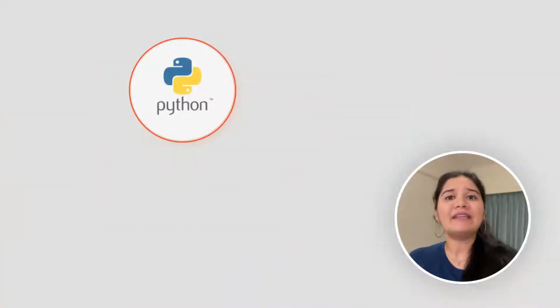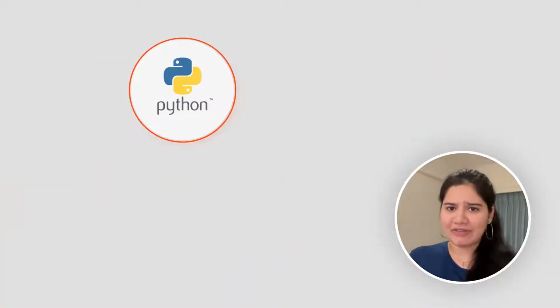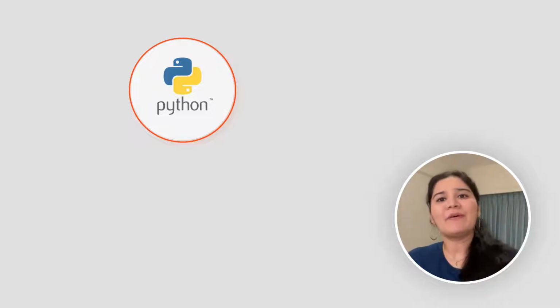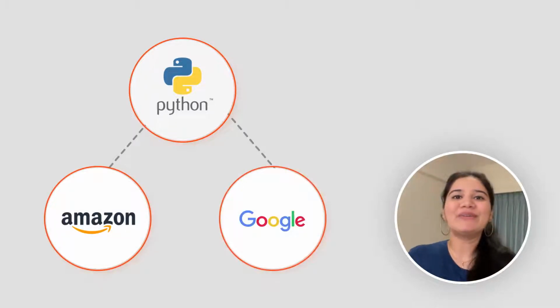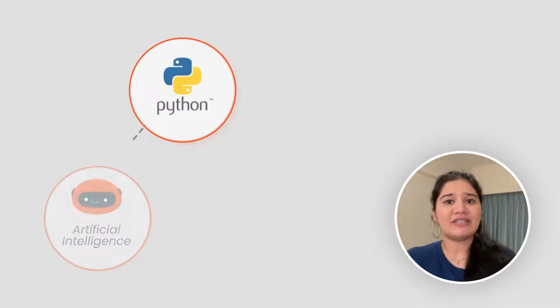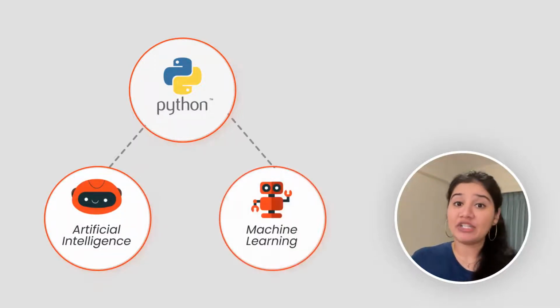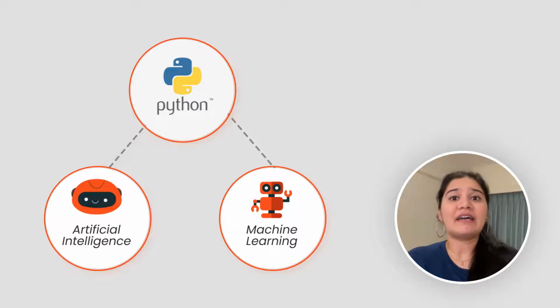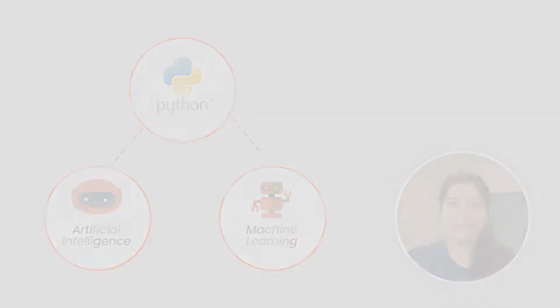Currently, Python is one of the most important languages in the world. Many big companies like Amazon and Google use it for building their platforms. Most advanced technologies like artificial intelligence and machine learning developments are getting done in Python language. Hence, let's learn how to write code or computer programs in this Python language.